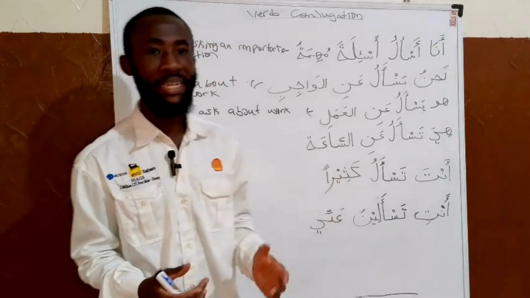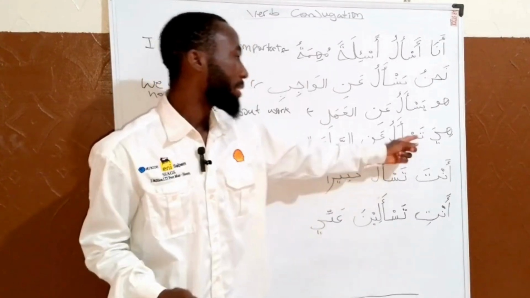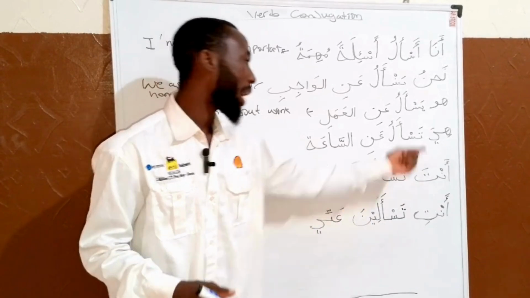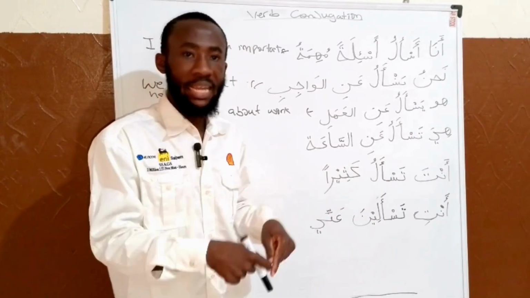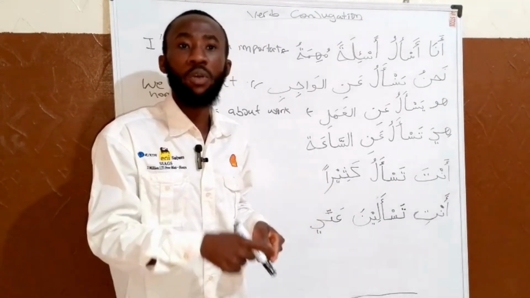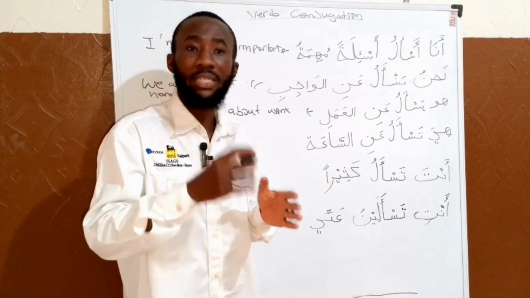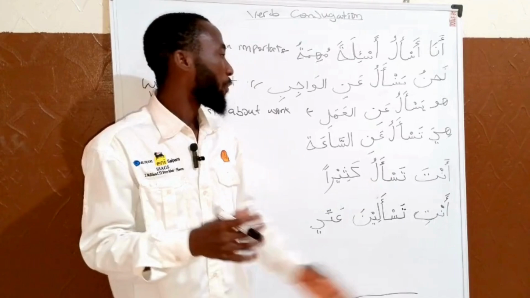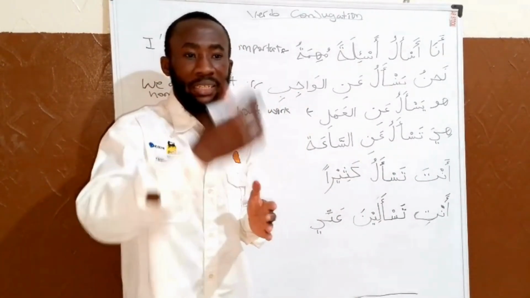But if you want to say he asks about time, it is going to be هي تسأل. This is ta. We use ta for a female that is not here. But if you want to use it for a male that you are referring to, you are referring to him.